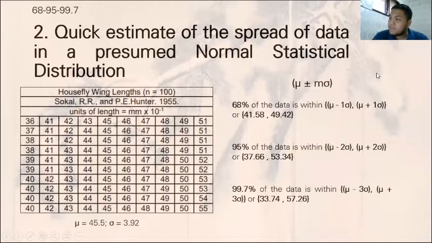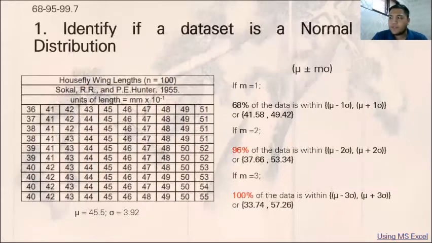So this means that 68% would fall under 41.58 to 49.42, and 95% of the data would fall under 37.66 to 53.34, and 99.7% would fall from 33.74 to 57.26. Okay, so you can use both if you want to get the exact spread of the data. Use number one just to be sure that the data is a normal distribution.